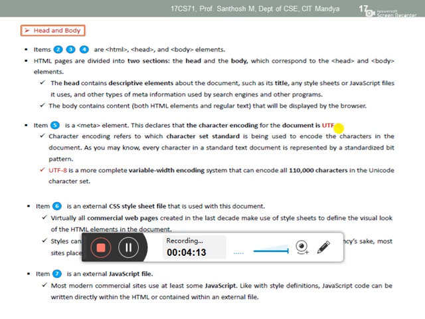Not only this one, by using meta tags we can give some description about your web pages, that helps your business logic. I already told, if you want to search anything in websites, you type keywords, right? Through that keyword your website will be fetched from the servers. Those keywords we mainly mention inside this head part. And the next one is for attaching external style sheets. I already told, style sheets means CSS. In the next chapter we discuss CSS.